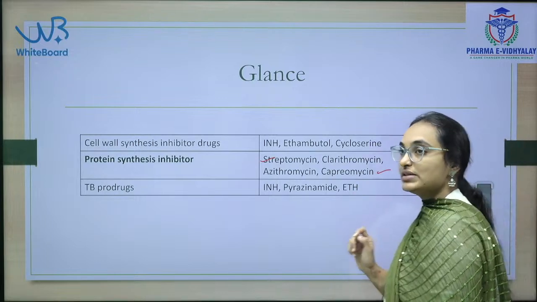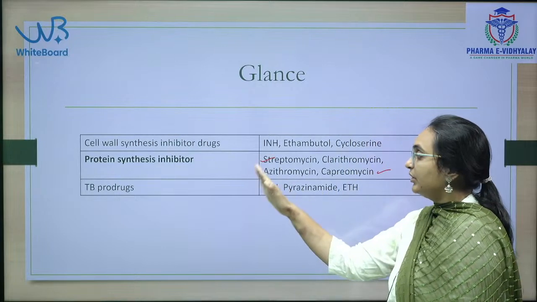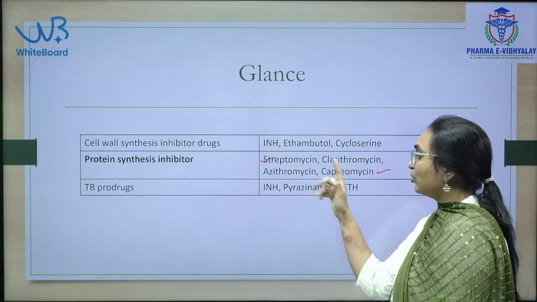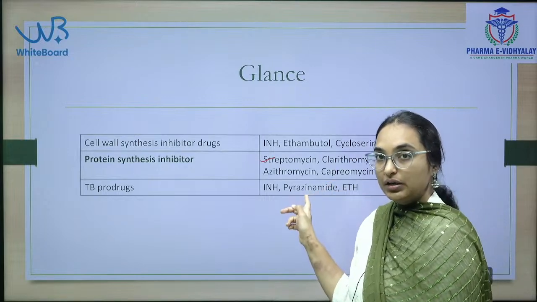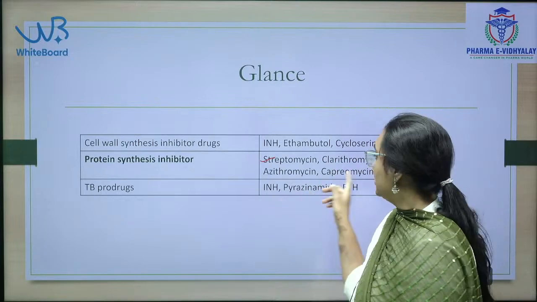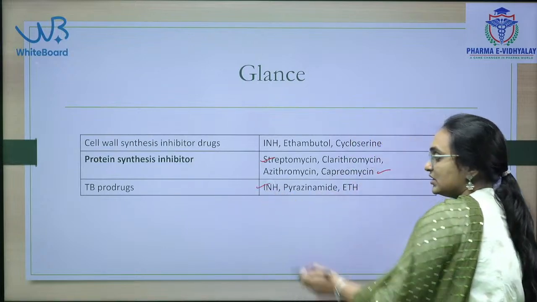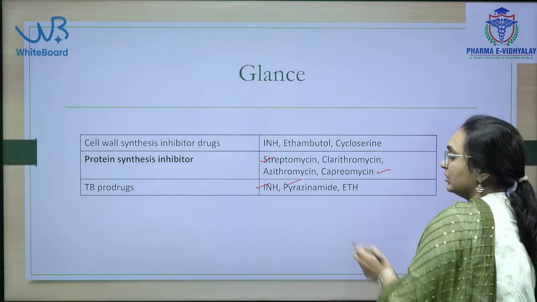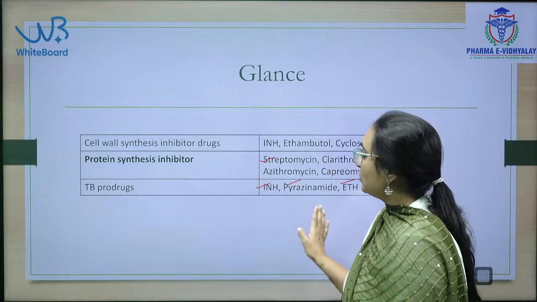Protein synthesis inhibitors include streptomycin, clarithromycin, azithromycin and capreomycin, but the cyclic peptide drug is capreomycin. TB prodrugs: isoniazid is given as a prodrug, pyrazinamide is given as a prodrug, and ethionamide is given as a prodrug. So I will stop here.